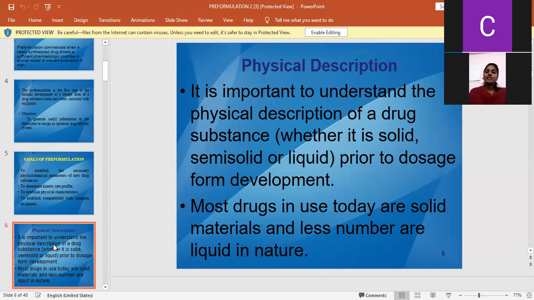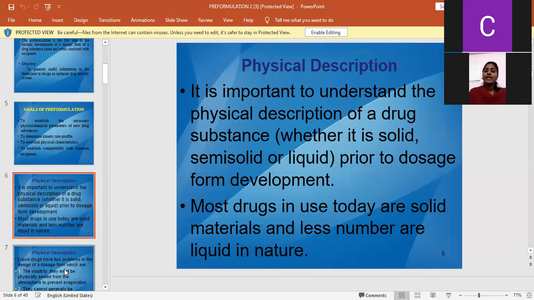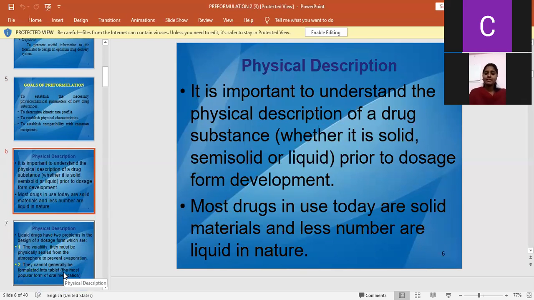While doing these pre-formulation studies, we can characterize whether the drug substance is a solid or a liquid. It is important to understand the physical description of a drug substance, whether it is solid, semi-solid or liquid, prior to the development of the dosage form.